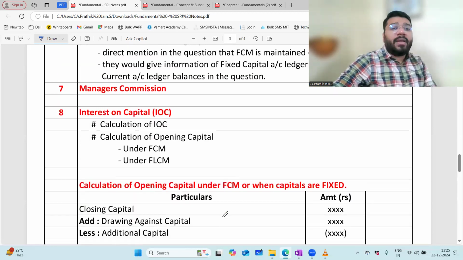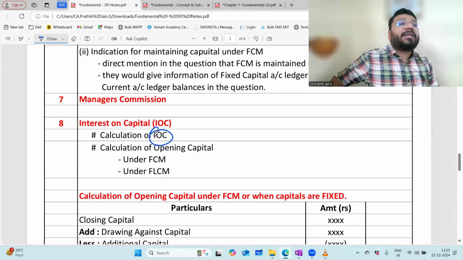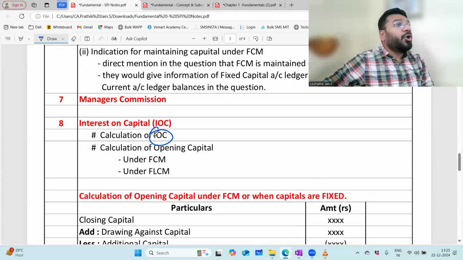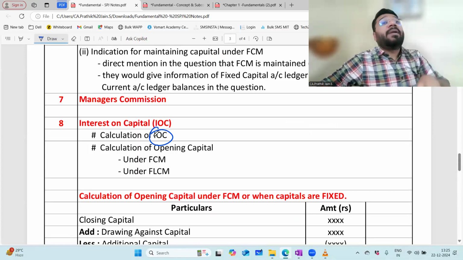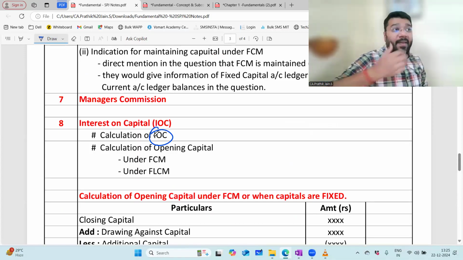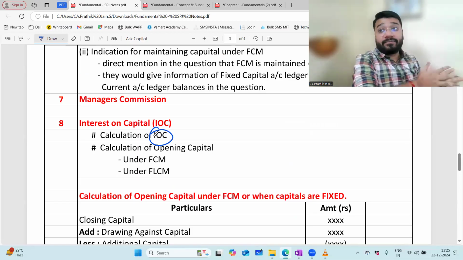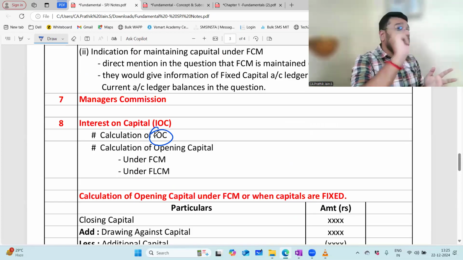Now comes the calculation of the interest on capital. Interest on capital, the percentage is there, no? You'll multiply on which capital? Opening capital or closing capital? Opening capital. Think and answer. Okay, no, I will not agree. Think and answer. You're not thinking properly.